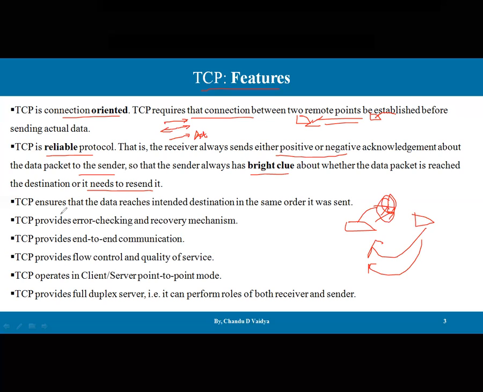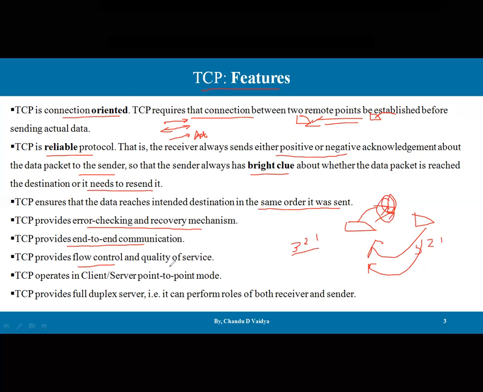TCP ensures that the data reaches the intended destination in the same order it was sent. As TCP is a connection oriented protocol, if I'm sending, let's say, 1, 2, 3 in this fashion, then definitely at the receiver end also 1, 2, 3 is going to be received. The dependency is strong. There is no independency. TCP provides error checking and a recovery mechanism. We'll discuss one by one later on. TCP also provides end-to-end communication.